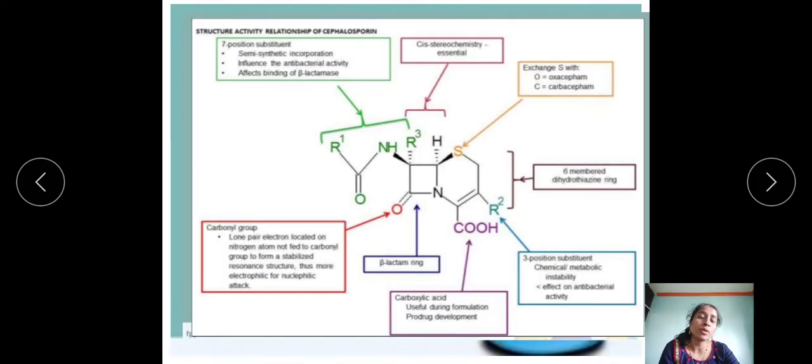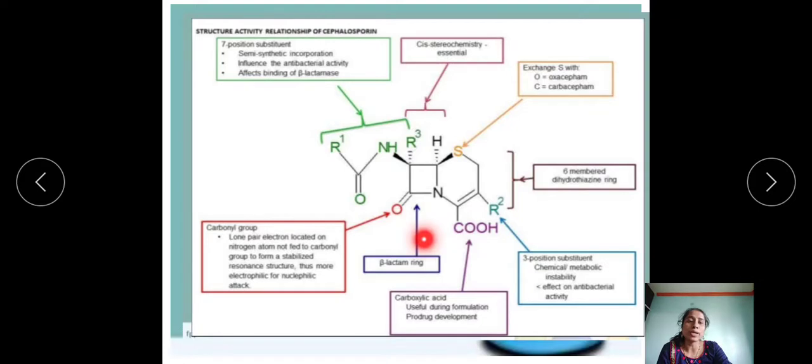And if we put the pyridine ring instead of this R2, it can be metabolically and acidically stable, and it can decrease the oral absorption. Then if we make a modification at the C4 position, that is your carboxylic acid group, that carboxyl group at C4 enables converting the drug into salt form.